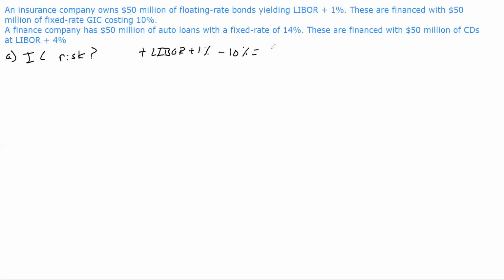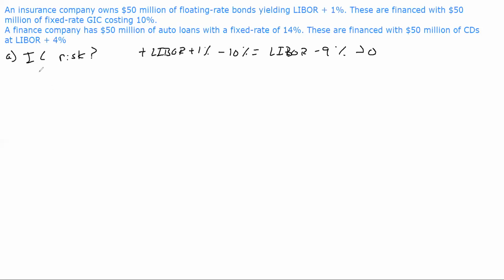This means that net they receive LIBOR minus 9%. In order for this to be profitable, this has to be greater than 0. So this means if LIBOR falls below 9%, then the insurance company would be losing money.